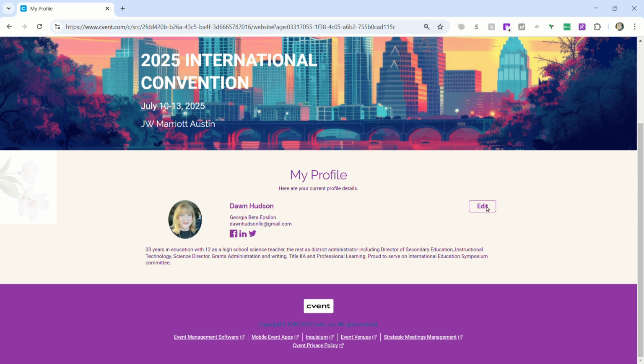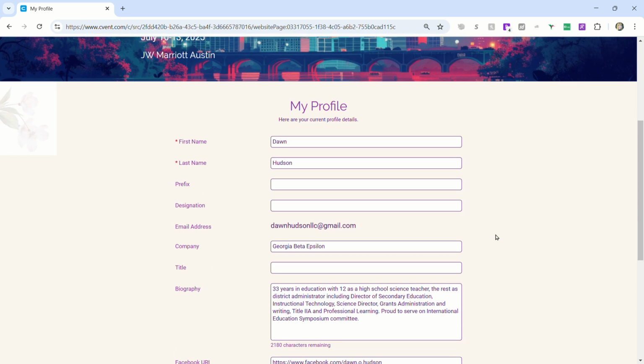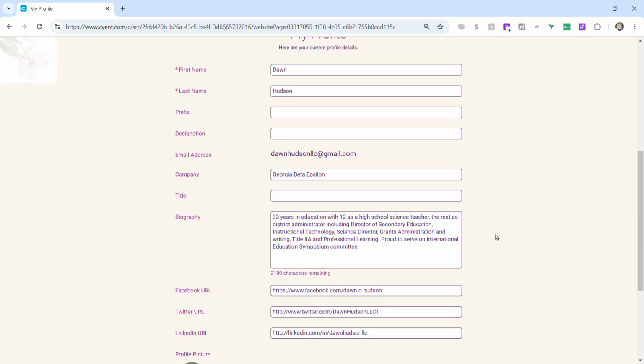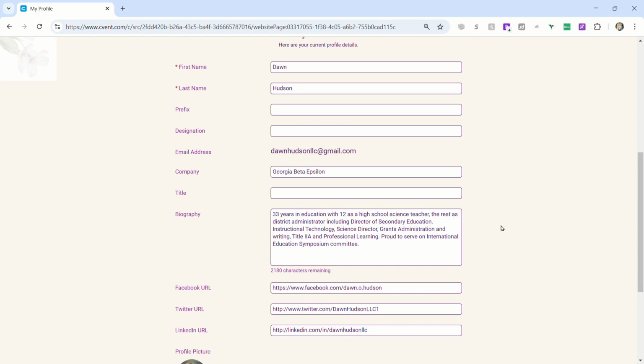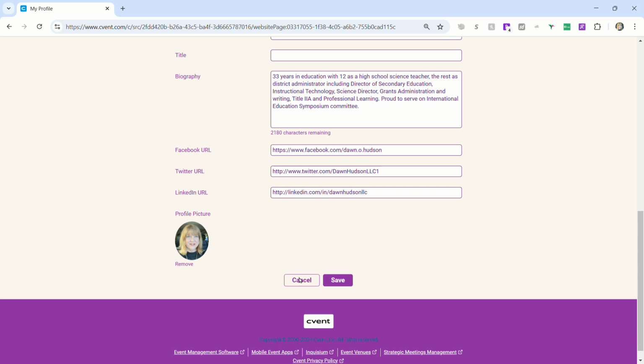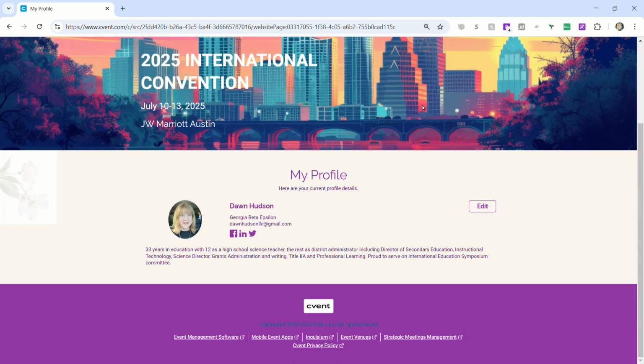So if any of that needs to be changed, you can say edit, and you'll notice here the things that you can change. You can add a title if you would like. You can also add a short biography. Any changes, don't forget at the bottom to hit save. And so that's that simple as far as what to do for your first profile change that's due Friday, February 28th.